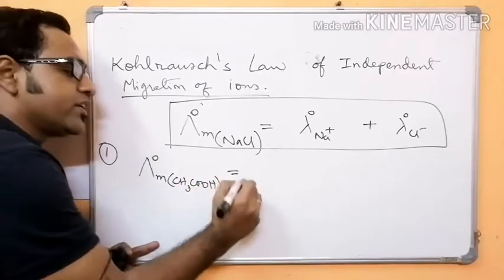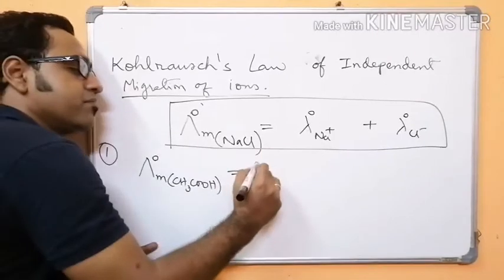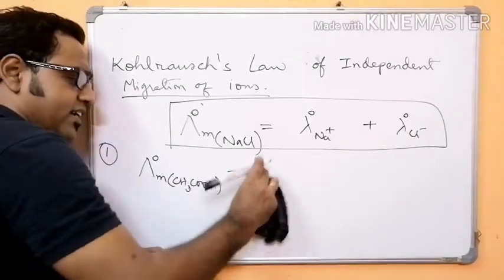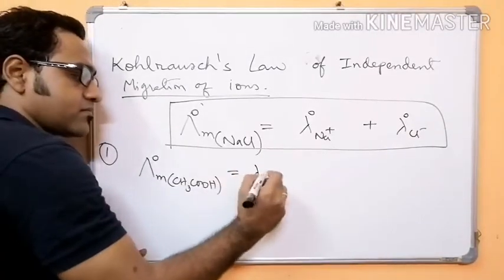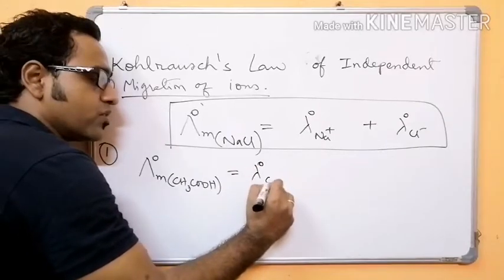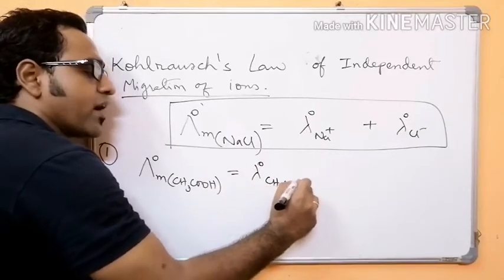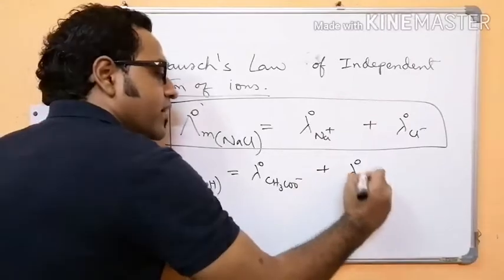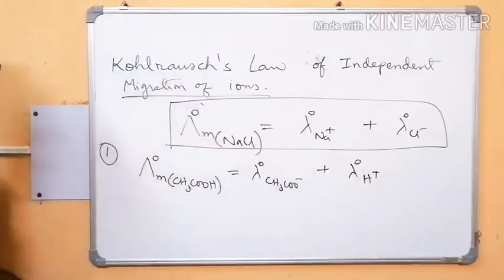So theoretically we can write lambda m naught of acetic acid is equal to lambda naught of CH3COO minus plus lambda naught of H plus ion. Okay.